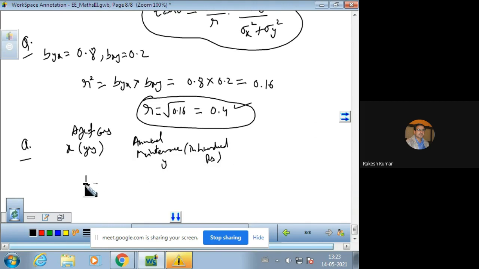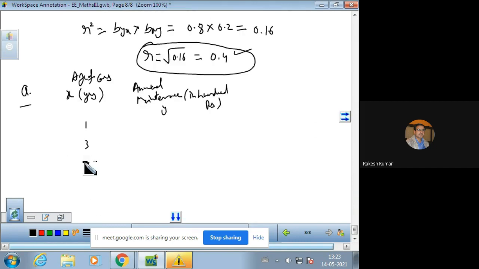The values of x are 1, 3, 5, 7, 9. These are the ages of the cars, and the maintenance cost is 15, 18, 21, 23, and 22. These are the values of x and y.